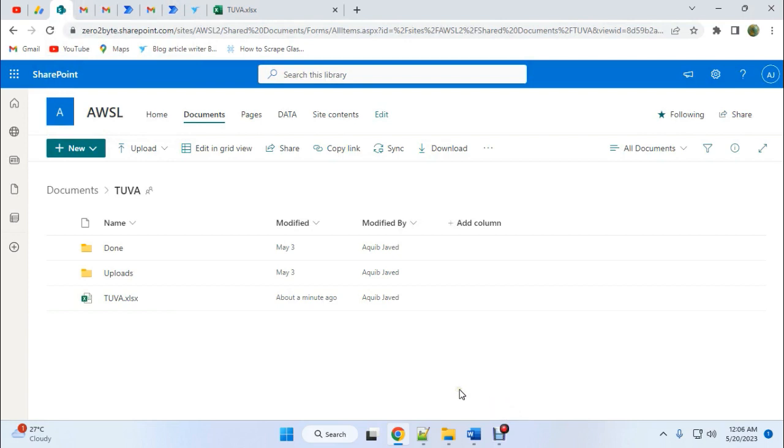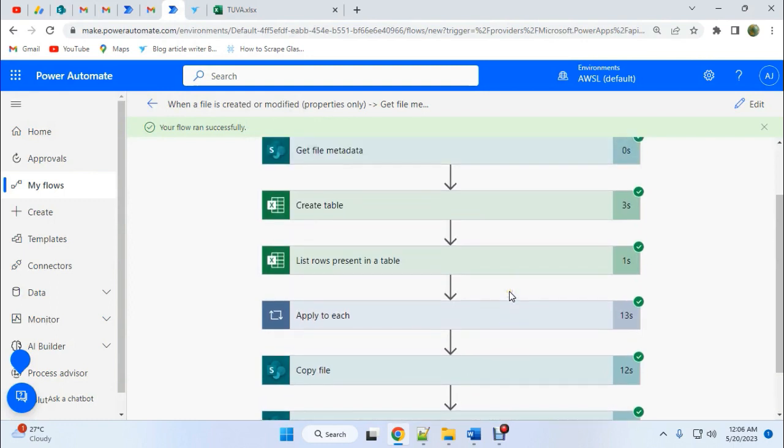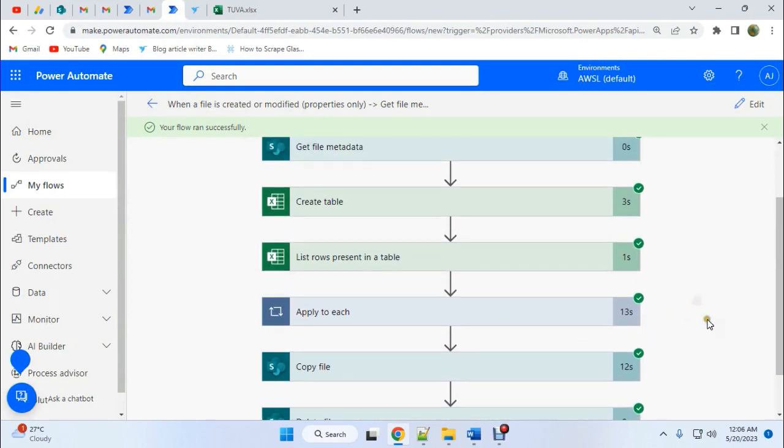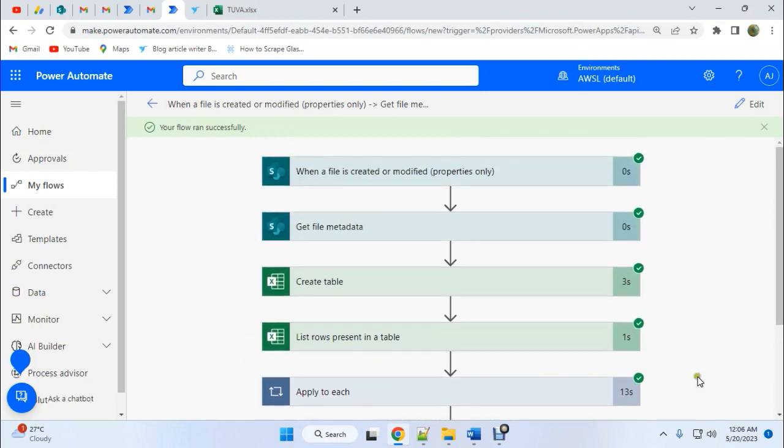Okay, thank you for watching this video, and in my next video I will show you how you can use move files and fix all bugs, and I'll show you all the necessary steps with the move files instead of copy and delete options. Thank you.